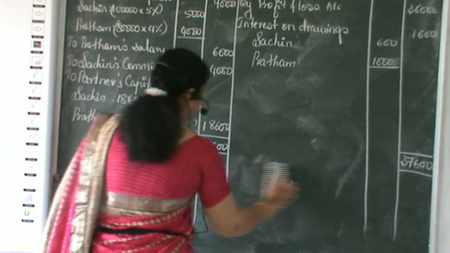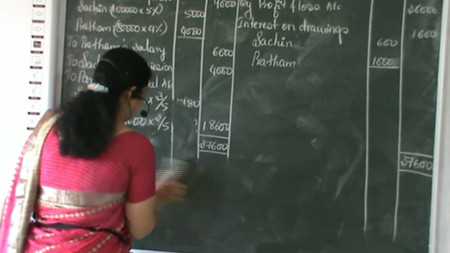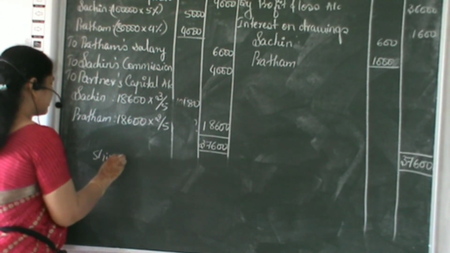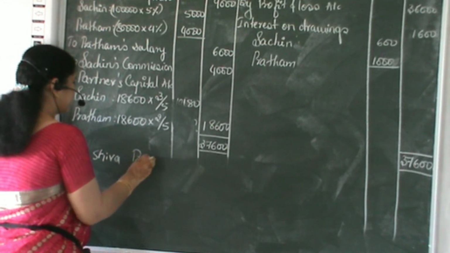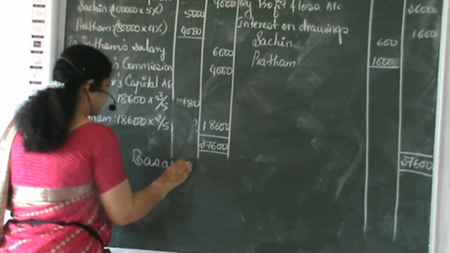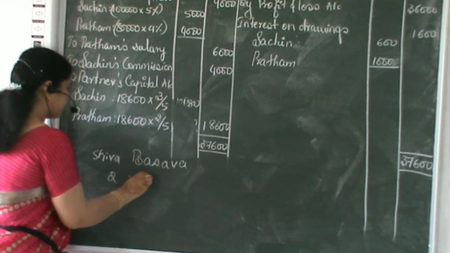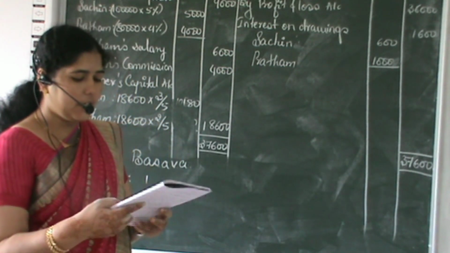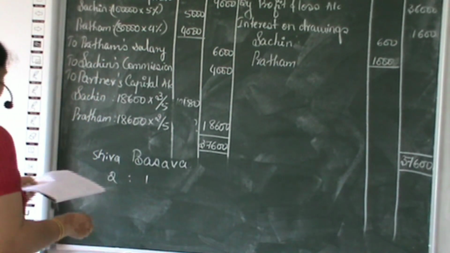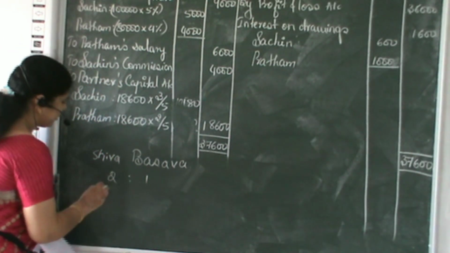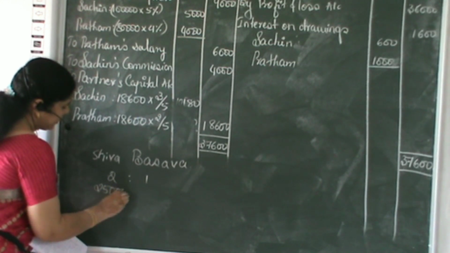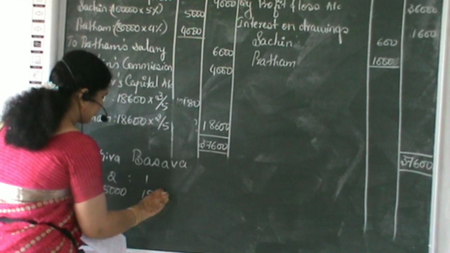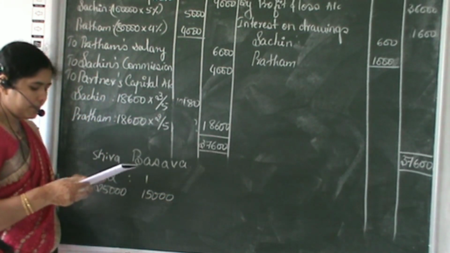In the next problem, we have two partners, Shiva and Basava. Their profit sharing ratio is 2:1, with the capital of rupees 25,000 and 15,000 respectively. Capital of Shiva is 25,000 and Basava is 15,000.